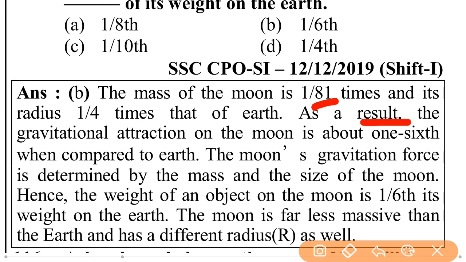As a result, the gravitational attraction on the moon is about 1/6 when compared to earth. The moon's gravitational force is determined by the mass and the size of the moon. Hence, the weight of an object on the moon is 1/6 its weight on earth. The moon is far less massive than the earth and has a different radius as well.